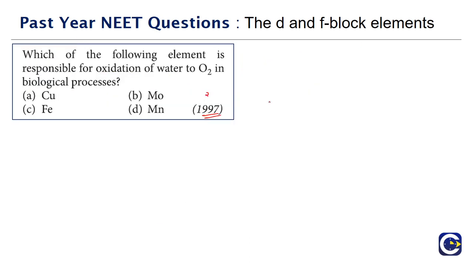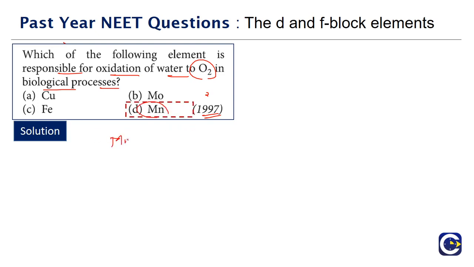Next we have another question. It's a theoretical question that came in 1997. Which of the following elements is responsible for the oxidation of water to O2 in biological processes? In biological processes, we have the element manganese. Manganese is the one responsible for the oxidation of water into O2, because in water, what is the oxidation state of oxygen?